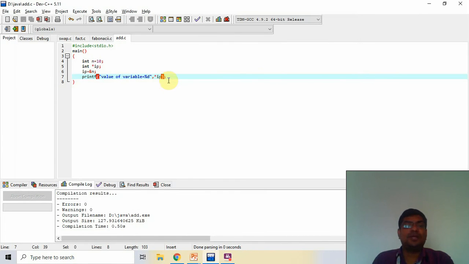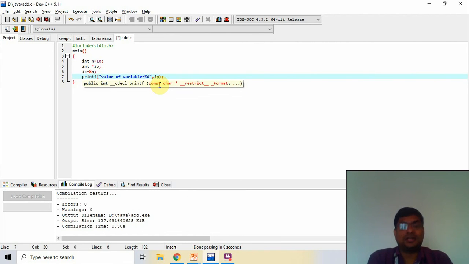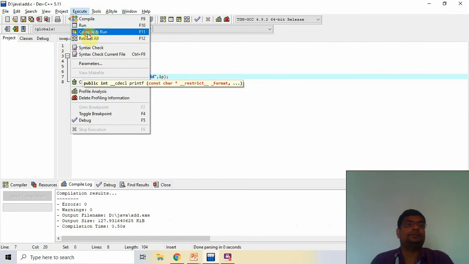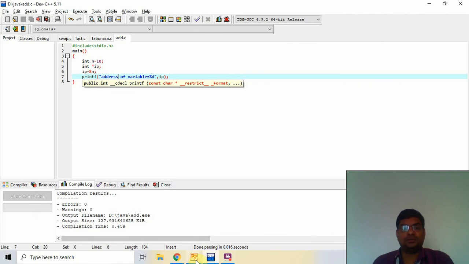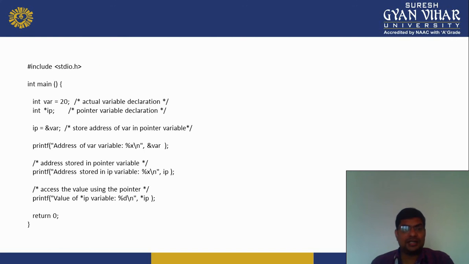Now if we remove the asterisk symbol, then it is converted into the address. So I run it. So that is the address of the variable. So it shows the address without the asterisk, and it shows the value with the asterisk.